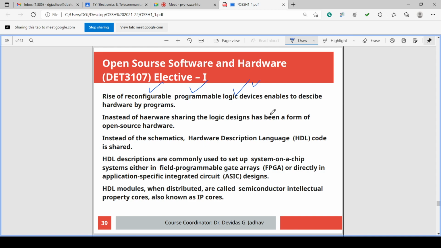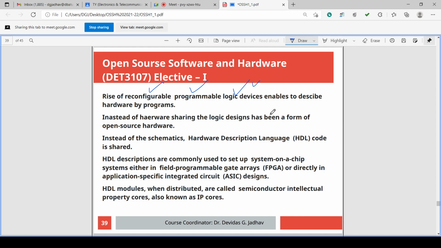Reconfiguration is not possible in case of hardware. But in case of logic devices, electronic ICs, electronic circuits, it is possible. Reconfigurable programmable logic devices are possible in case of electronic ICs. Logic devices means digital ICs.